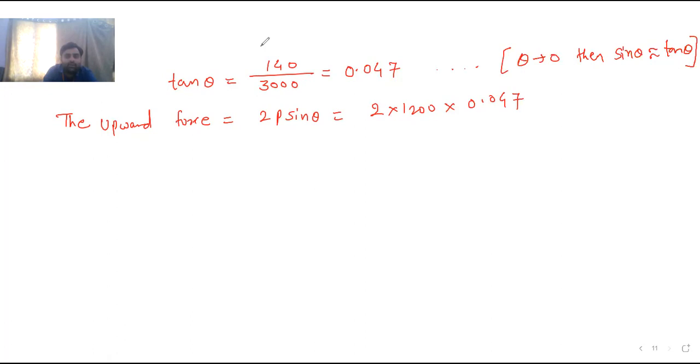We have studied it in algebra, geometry, trigonometry. So what is the value of the upward force? It is 112.8 kilonewton. This is our upward force.